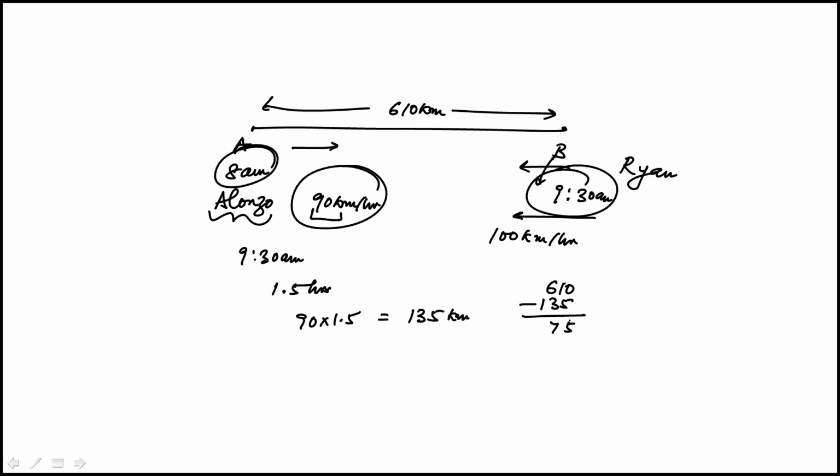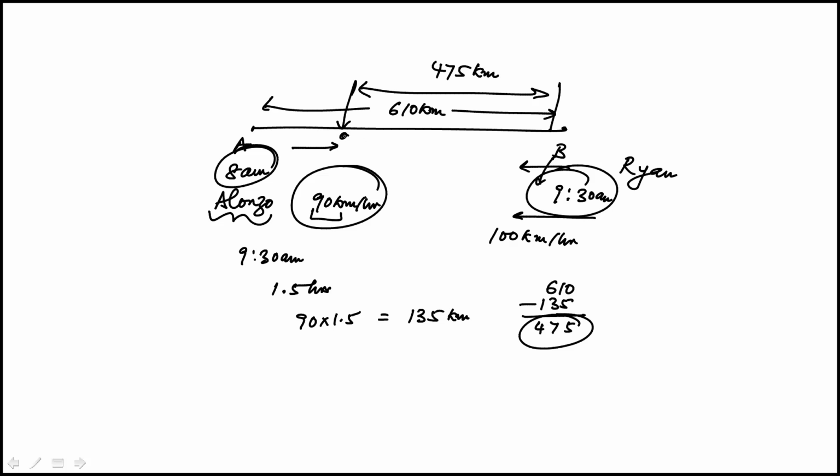475. Let me see. 5, 7, yeah. 475 kilometers. So Alonso would be here. That distance is 475 kilometers. And how much time it takes, right? So essentially, this is the time.